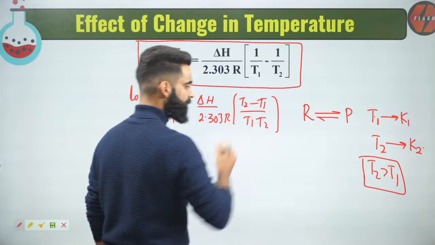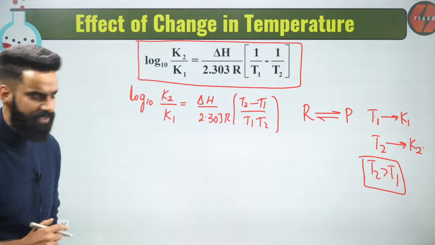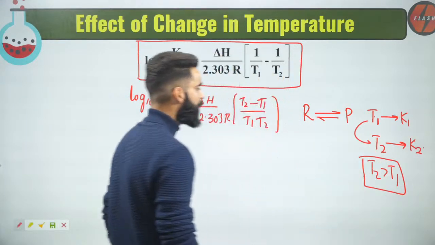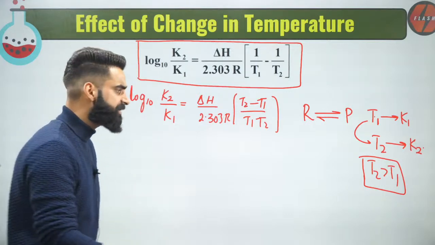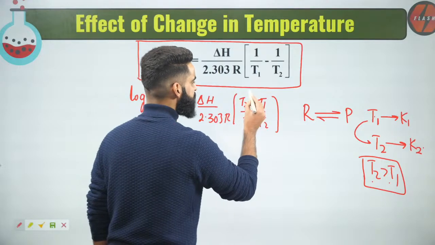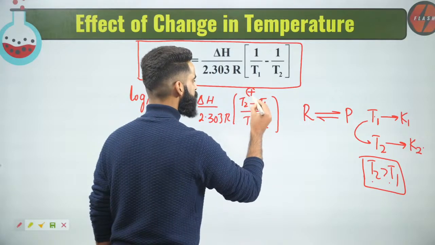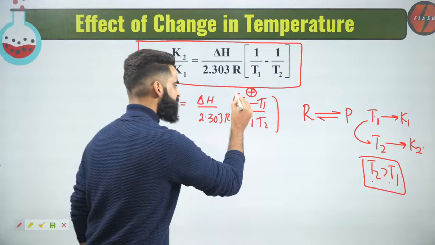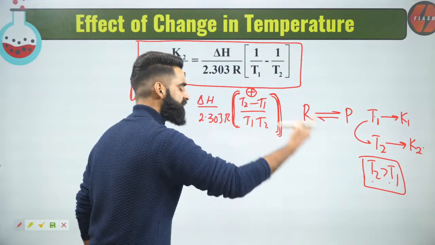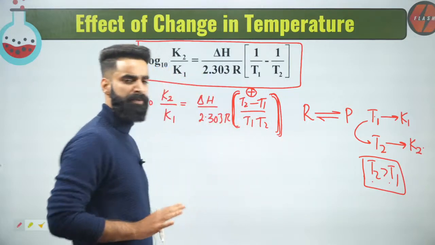Now, what have I done? I have increased the temperature of the reaction from T1 to T2. If I've increased the temperature, that means T2 will be greater than T1. If T2 is greater than T1, can I say this value is going to be positive? This value is going to be positive because I'm increasing the temperature of the reaction, so T2 minus T1 will be positive.